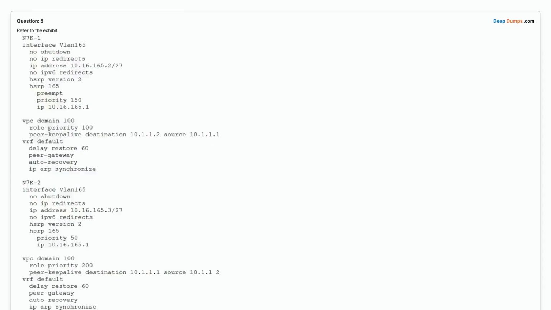Question 5. Refer to the exhibit. Which statement about the default gateway configuration of the VPC is true? Option A. Either switch can act as the active default gateway. Option B. N7K1 acts as the default gateway for all traffic. Option C. N7K2 forwards traffic that is destined for the default gateway by using the peer link. Option D. N7K2 acts as the default gateway for all traffic. Choose the correct answer. Correct answer is option A. Either switch can act as the active default gateway.